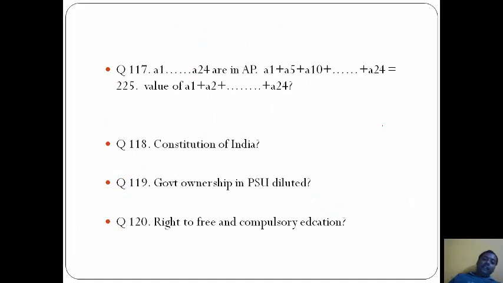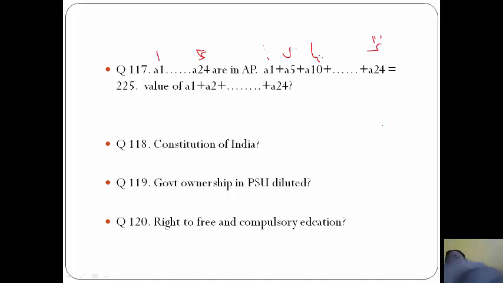Now A1 and so on are in AP. A1 plus A5 plus A10 plus A24 is equal to 25. Suppose we keep A1 as 1, A5 as 5, A10 as 10, A15 as 15, A20 as 20 and A24 as 24.